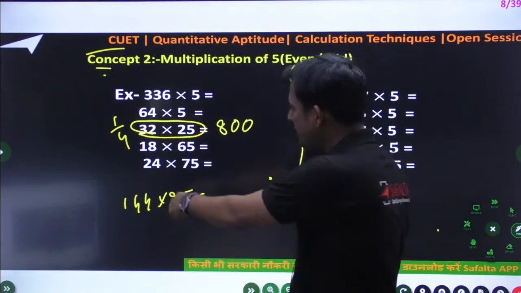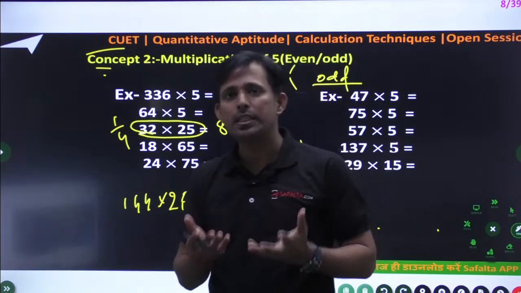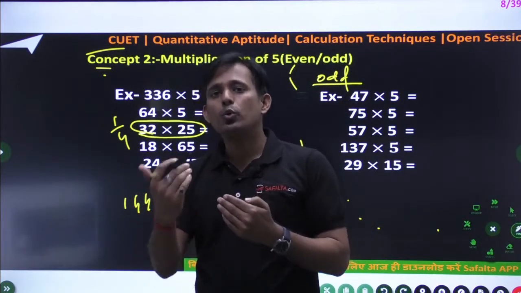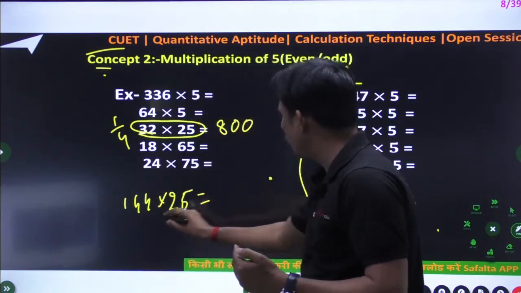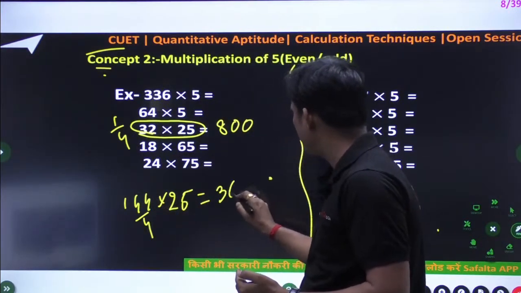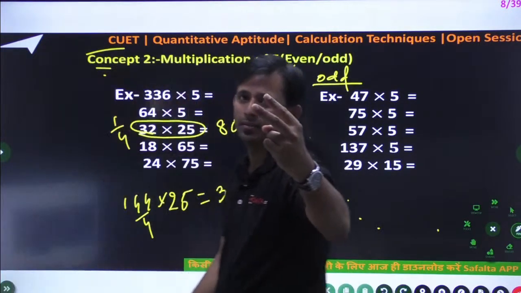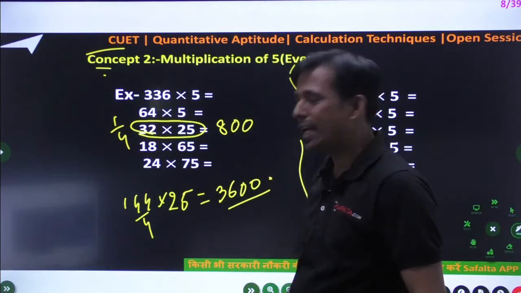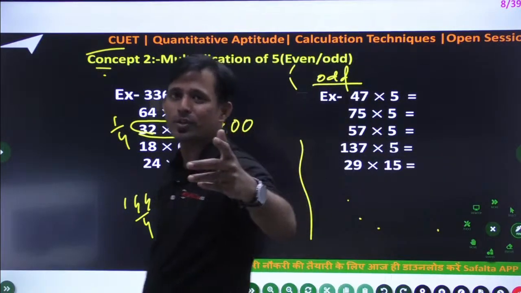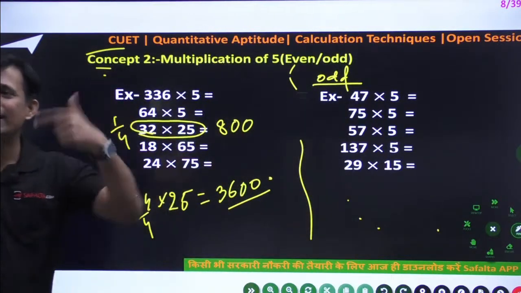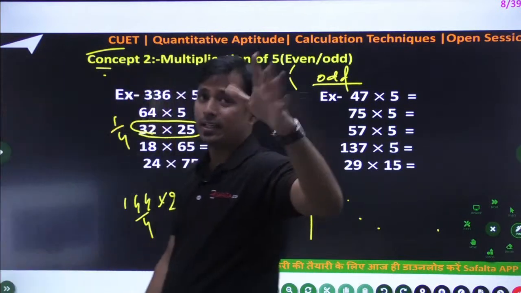Yes, this is a bigger sum, 144 into 25, but this is easy. 144's 25%, that is 1/4. Its 1/4 means 36. So 3600. This will take hardly 2 seconds, guys. If you are strong in your calculation, then only it will be possible. Otherwise, not possible. So please listen and practice daily on that particular sum. Otherwise, it will create a problem.